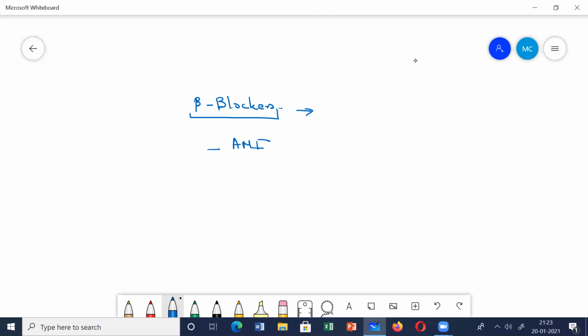They can be used in thyrotoxicosis. If you remember, one of the drugs for thyrotoxicosis was propranolol, although there were many other drugs used. Also anxiety and migraine prophylaxis. There are many other uses of beta blockers. What are the contraindications, where you don't give beta blockers? Patients with asthma, any respiratory problems like asthma or COPD, or severe decompensated heart failure. Remember, in mild to moderate heart failure we can give them, but in severe heart failure we don't.